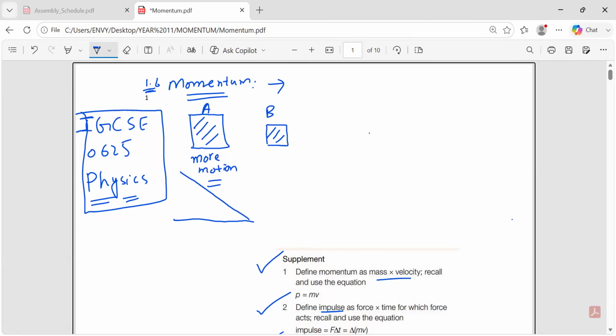So momentum is basically the thing that measures, the general definition is, the measure of quantity of motion of a moving object, right?